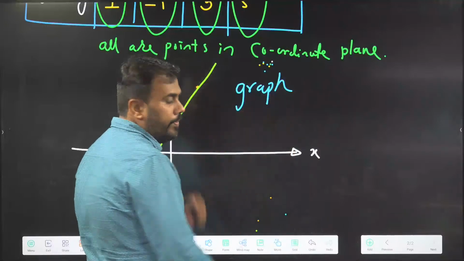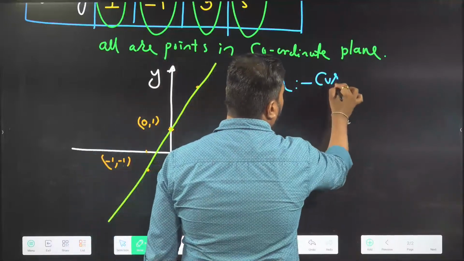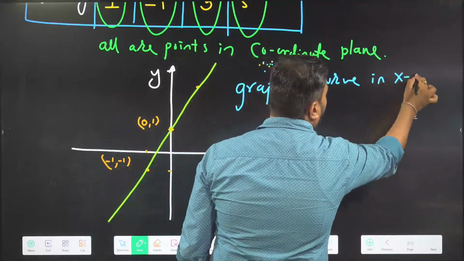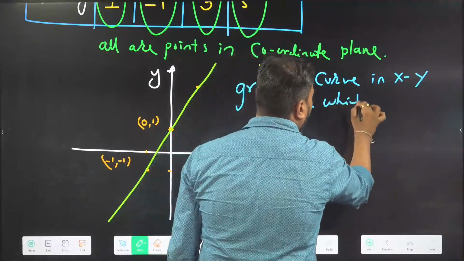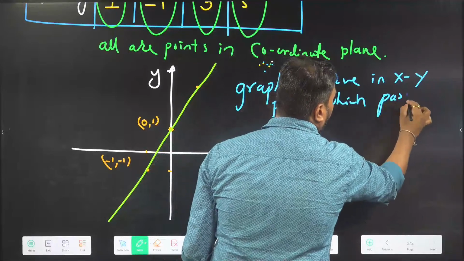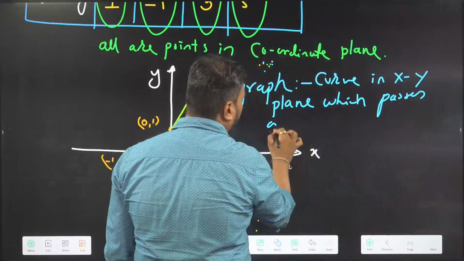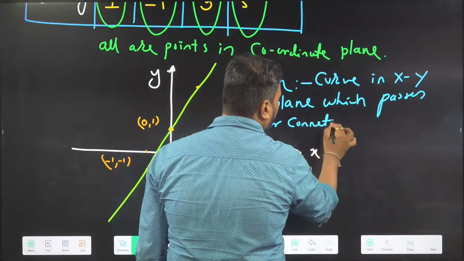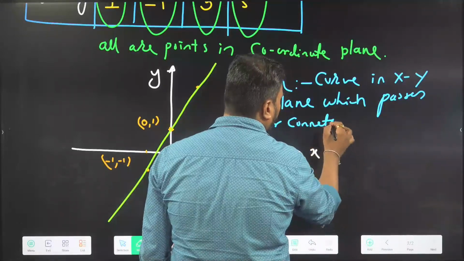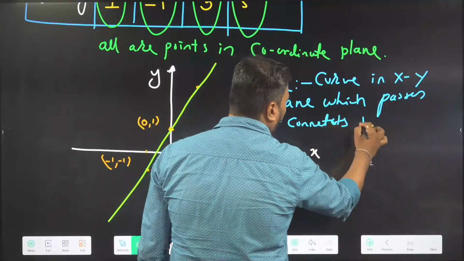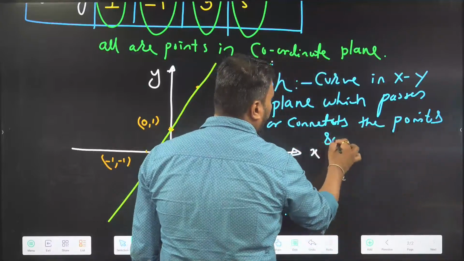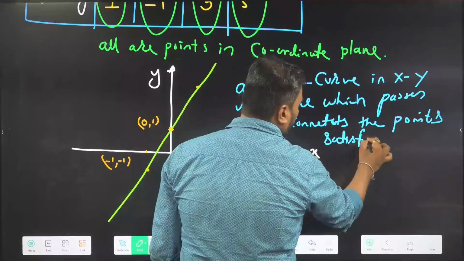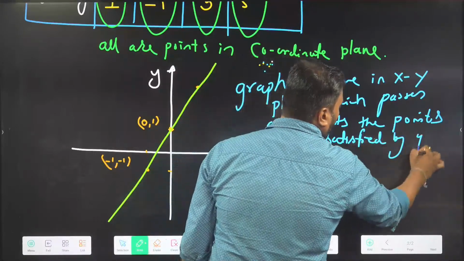So a graph is a curve in the xy plane which passes through or connects the points satisfied by the given equation.